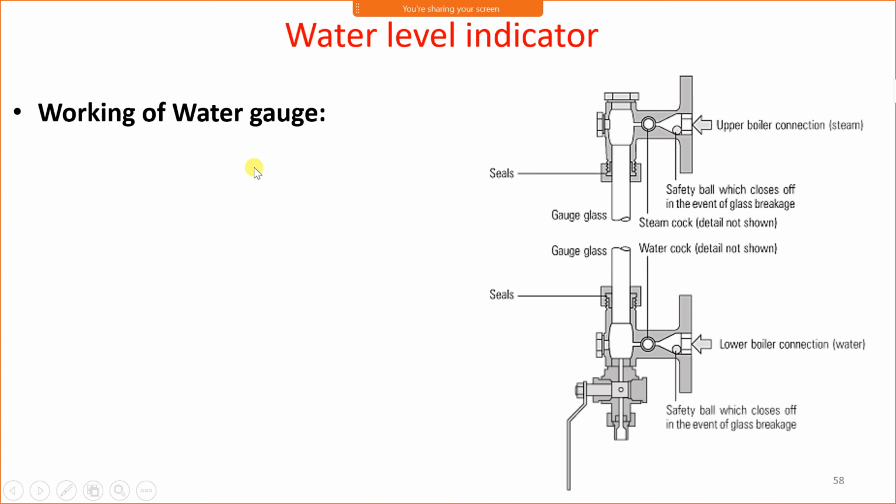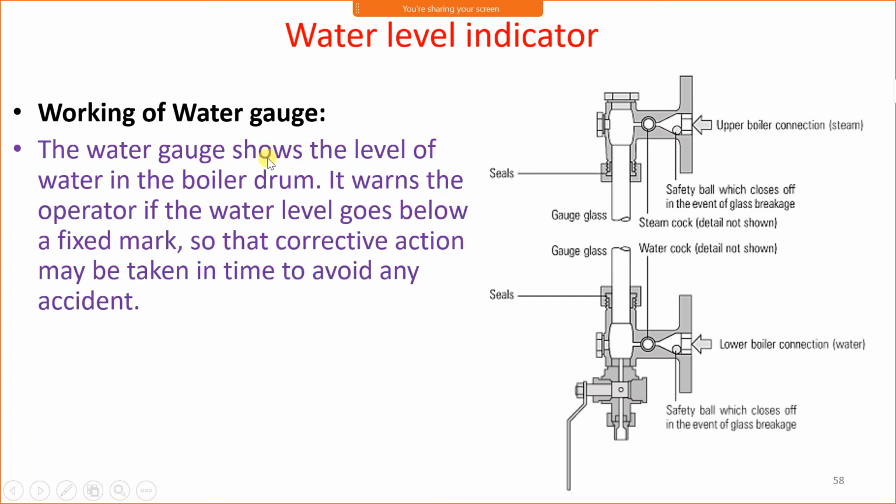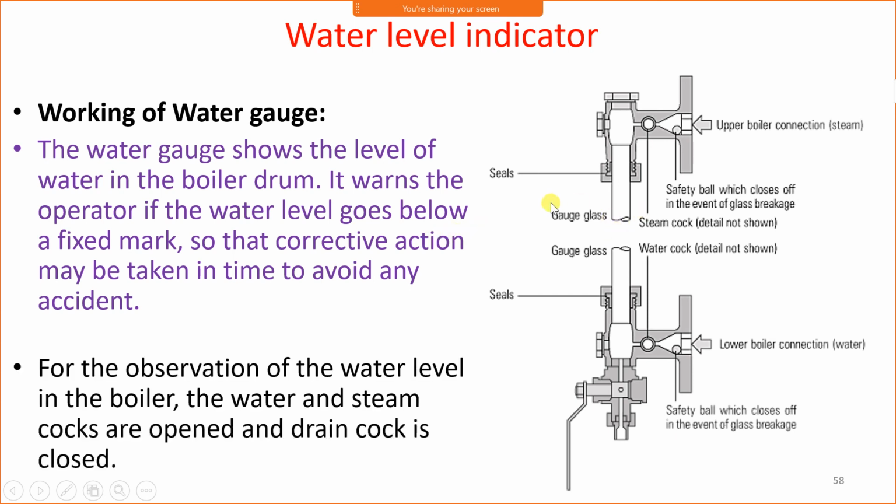Working of the water level indicator. The water level indicator shows the level of water in the boiler drum. It warns the operator if the water level goes below the fixed mark, so that corrective action may be taken in time to avoid any accident. Suppose the water level in the indicator goes down beyond the marking, it warns the operator so that the operator can supply water to the boiler.